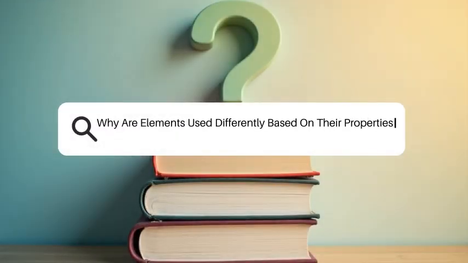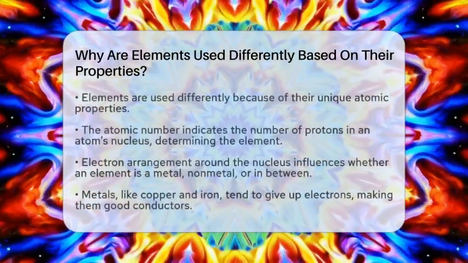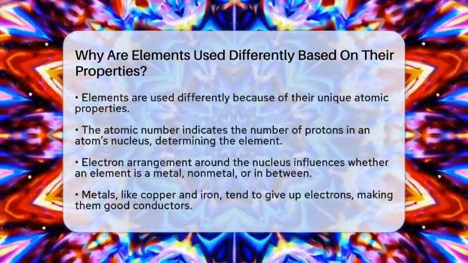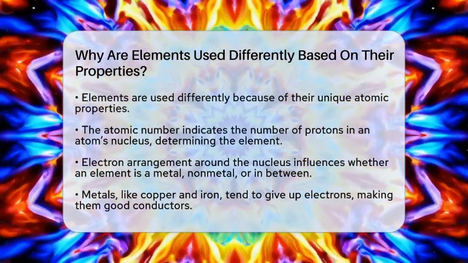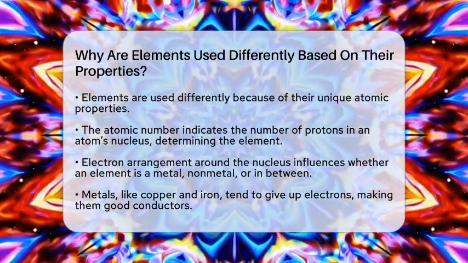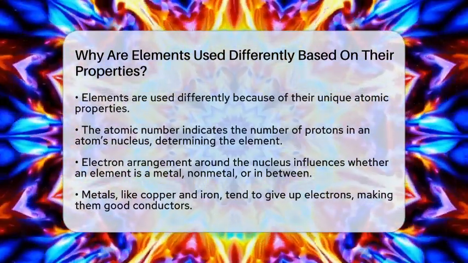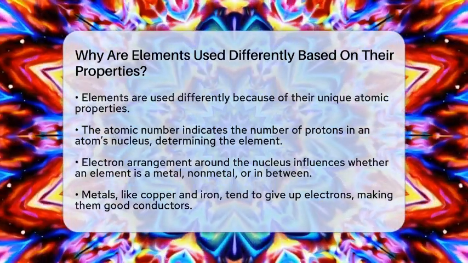Why are elements used differently based on their properties? Imagine a world where every material behaved the same way. It would be chaotic and hard to build anything. The reason elements are used differently comes down to their unique properties.